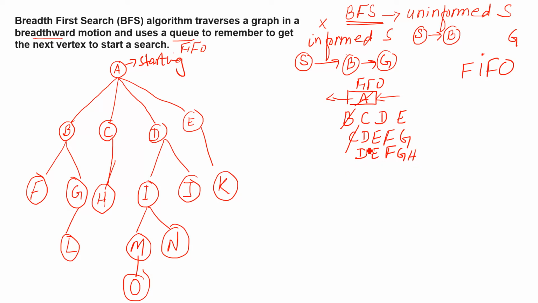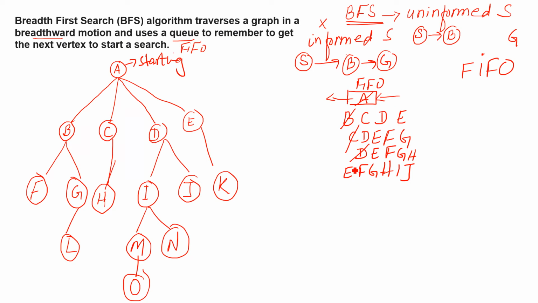And then is D. Now you have to drop this D. Whatever is remaining, E, F, G, H, you have to write down as it is. And the branches of D, which are I and J, you have to enter here, because from this side we have to enter, and from this side we have to cancel it out, for FIFO. Here now E.